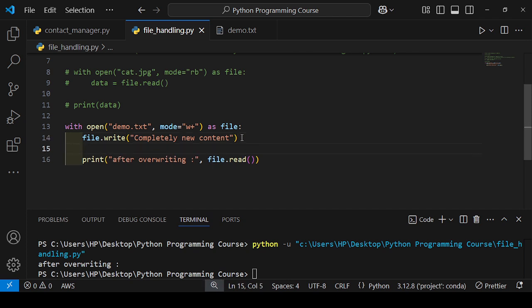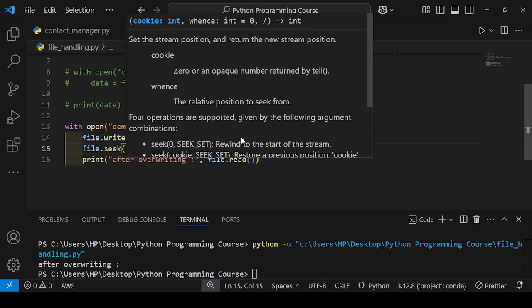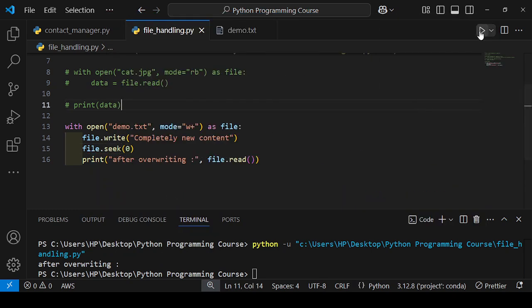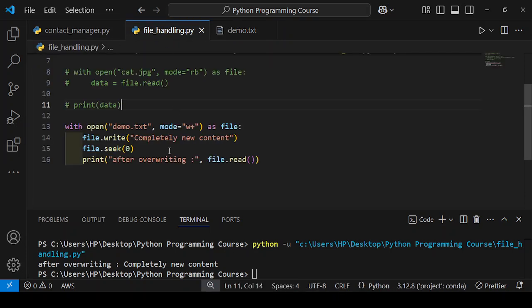So if you want to print that content, what do I have to do? I have to use the file.seek method that will place the cursor at the zeroth position. So what happened? You will see the completely new content because the cursor is placed here. Okay, I think you got the point. I will cover in detail how the seek cursor is moving in the next lecture. Don't worry if you did not get it, please revisit this lecture again, or if you don't understand, please comment, then I will address your query.